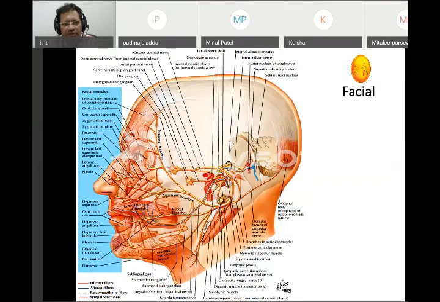Some part of the facial nerve becomes the greater petrosal nerve, which supplies the pterygopalatine ganglia. The greater petrosal nerve joins with the deep petrosal nerve in the foramen lacerum, joins the pterygoid and ultimately supplies the lacrimal gland. So the facial nerve supplies 2 glands. I have it in a table and I will send that table to you. Just remember it: the facial nerve is chiefly motor, partly sensory.